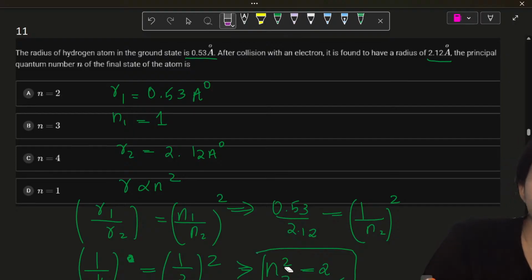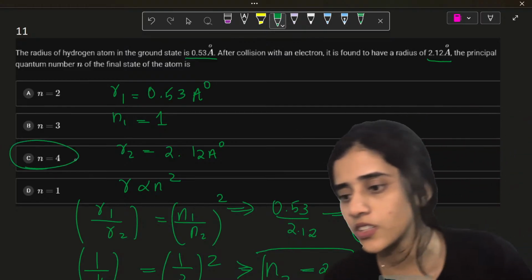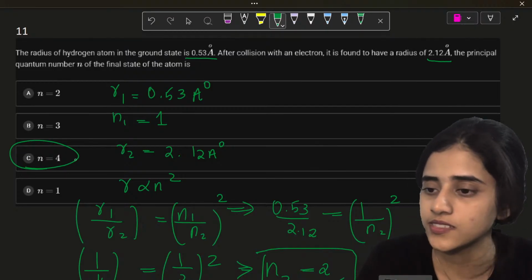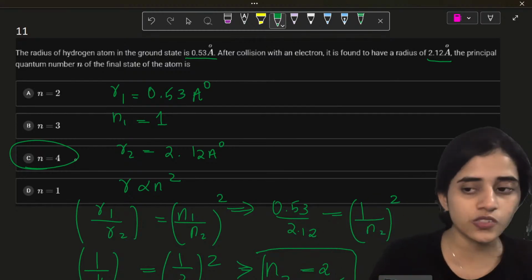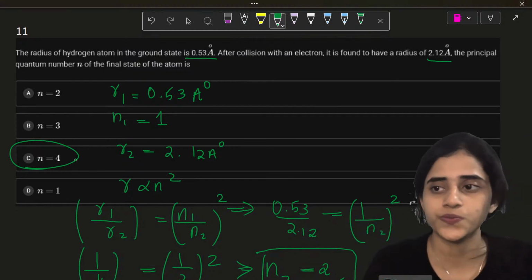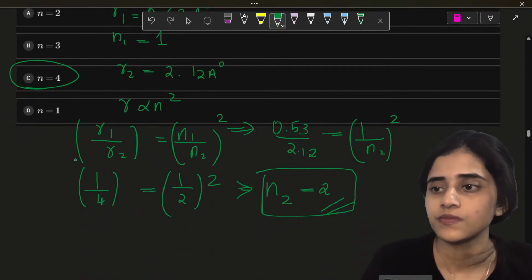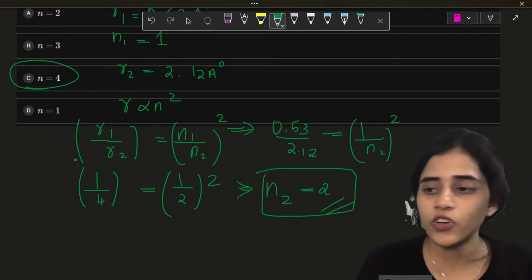Because n2 square is 4. So it's option C. Yes, very good. Shahid, Priyanka, yes, all of you. n square is 4, n is 2. Okay. This is fine. Let's move on to the next question.